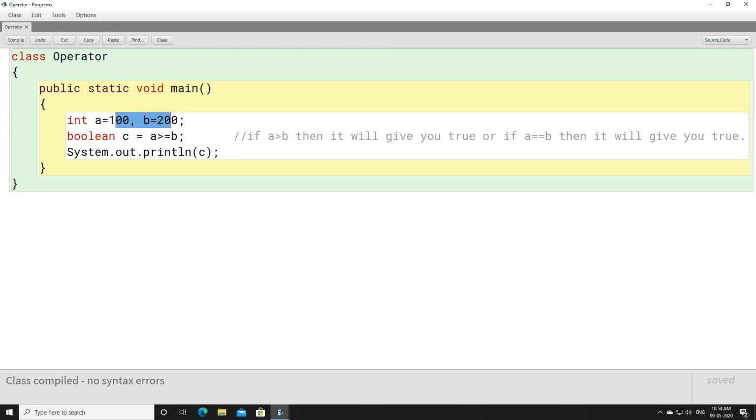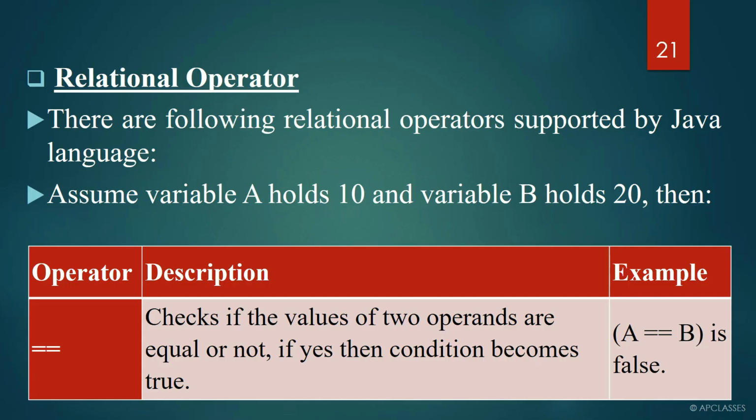This is how we can use different relational operators. We can use the equals to sign. For equals to we have to use double equals to. Then for not equals to we can use the exclamation mark and equals to sign. And after that we can use the greater than sign, less than sign, greater than equals to sign, and less than equals to sign.